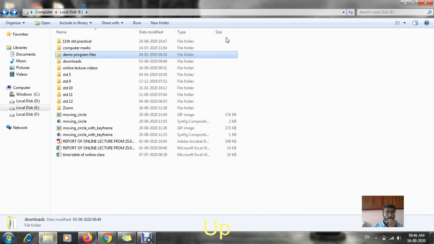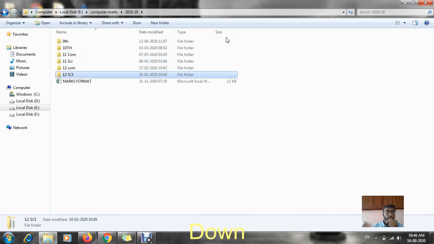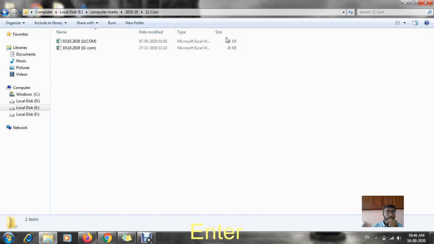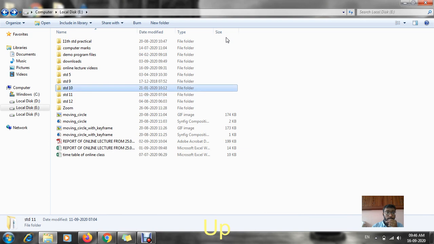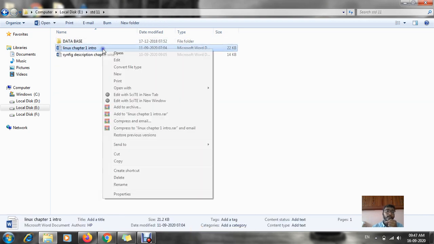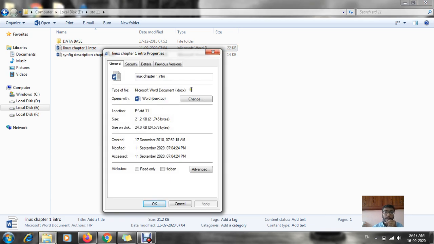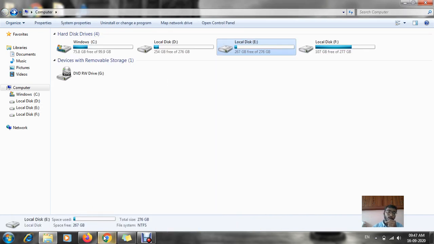Now in a Word file also, see, this is my Word file. Word files also have extensions. See, docx. That means each and every file has its own extension.